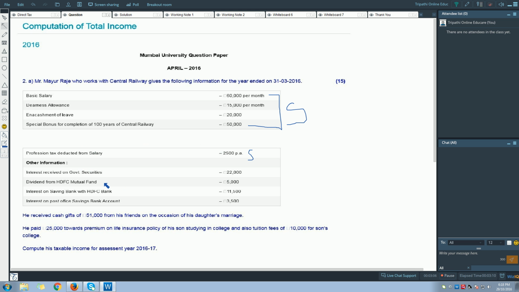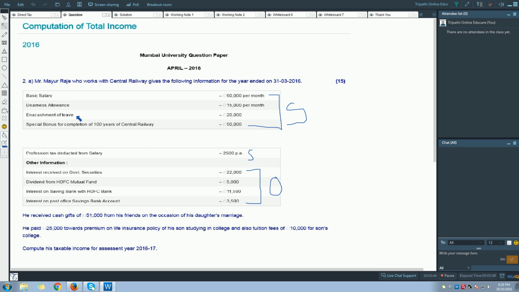Now the next part is other information. Interest received on government securities 22,000. Dividend from HDFC mutual fund 5,000. Interest on saving bank with HDFC bank 11,500. Interest on post office saving bank account 3,500. Now all these items will go under the head income from other sources. So we'll have to remember this.